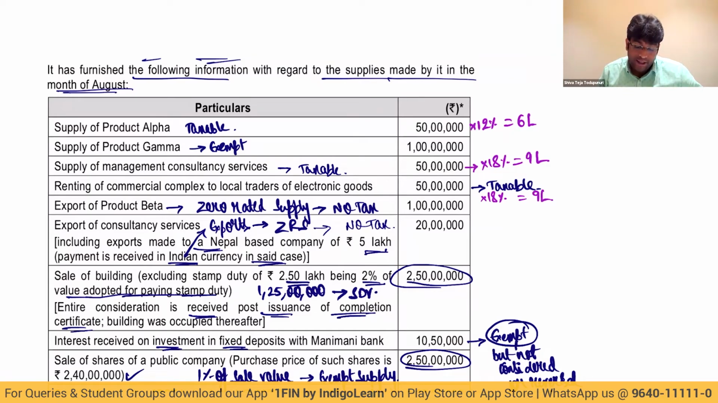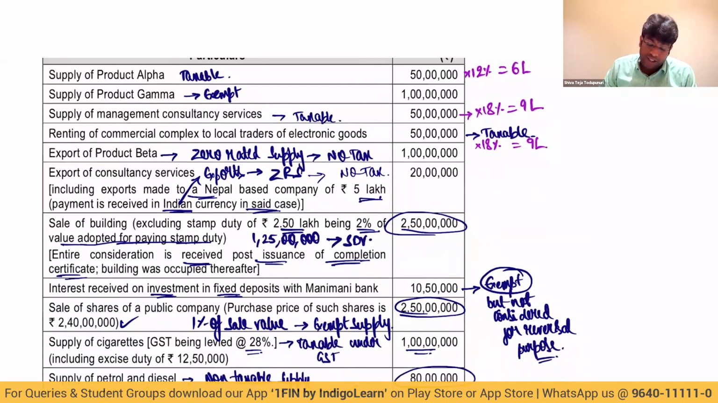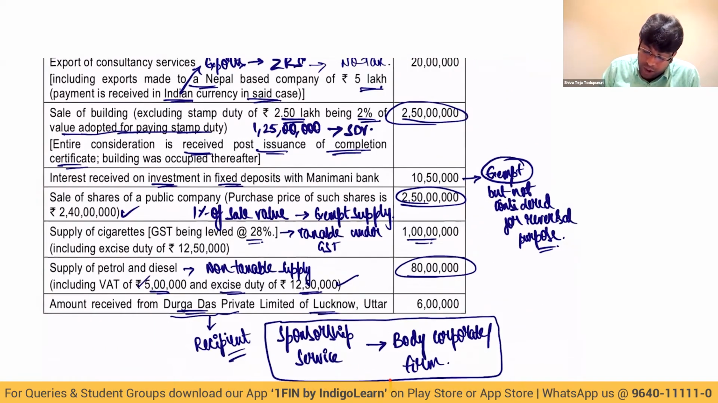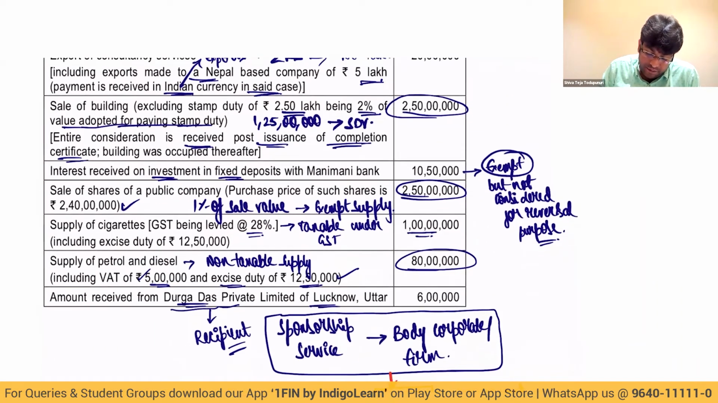And below this, zero rated supplies and all, there is no question of tax. Sale of building, there is no question of tax. And interest on investment in FD, that is also exempt supply. Sale of shares of public company, that is also not considered. Cigarettes, 1 crore. 1 crore is the value. And what is the GST figure they have given, my dear friends? Come on, GST is how much? 28%.